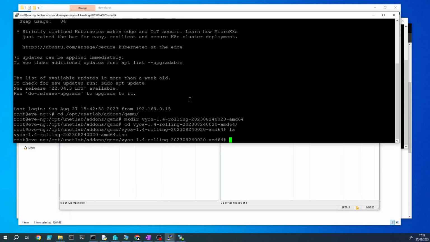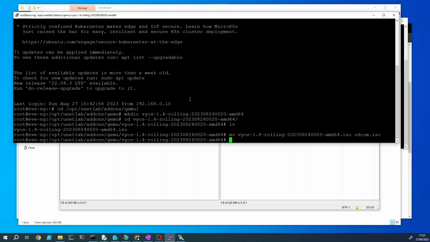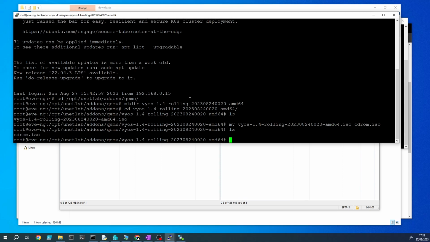We now need to rename that to cdrom.iso. We do that by using the mv command, so mv, the VyOS file, use tab completion, and we want to rename it to cdrom.iso. So if we look again, we've renamed the file to cdrom.iso.